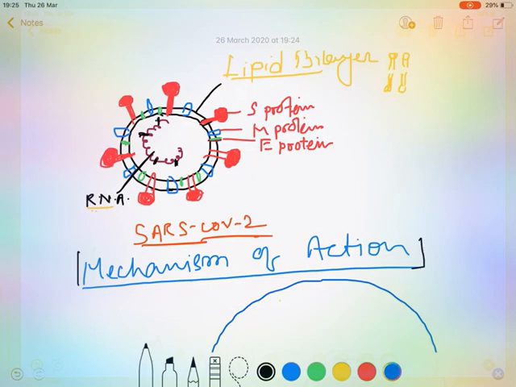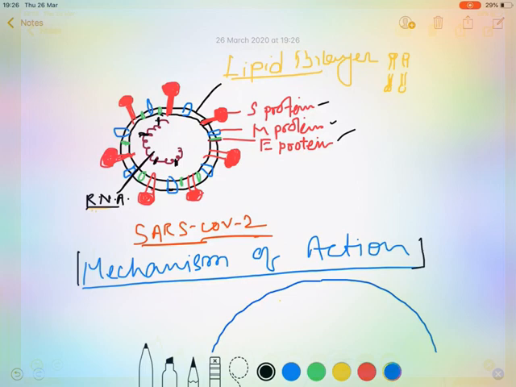In my last lecture I described the structure of the coronavirus, and I also said something about the classification of the virus. So here I am going to discuss the mechanism of action of the coronavirus, that is SARS-CoV-2. After getting inside the cell, how does this virus work, what does it do? This is the structure, as we already know: the S protein, the spike protein, the M proteins, the E proteins, and inside there is an RNA molecule, which is the genetic material